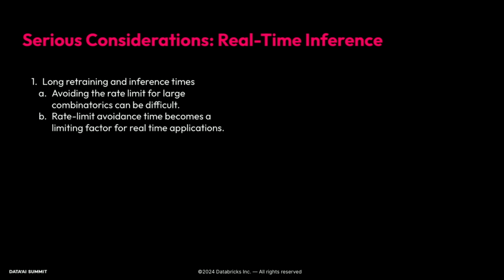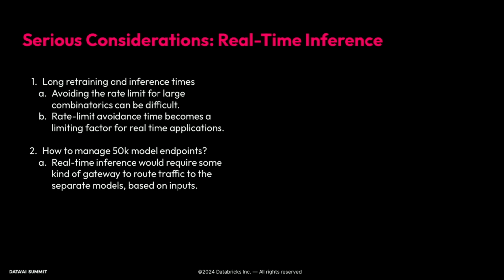And so rate limit avoidance time becomes a limiting factor for real-time applications. Again, a similar question is how to manage 50,000 model endpoints. So another way of converting this to a real-time thing would be that once we've trained the models, host them all as individual model endpoints, but that would need to be managed. And you would think you'd need some kind of gateway or routing system to make sure the traffic for the right group goes to the right model based on the inputs that you give it. And that adds complexity.